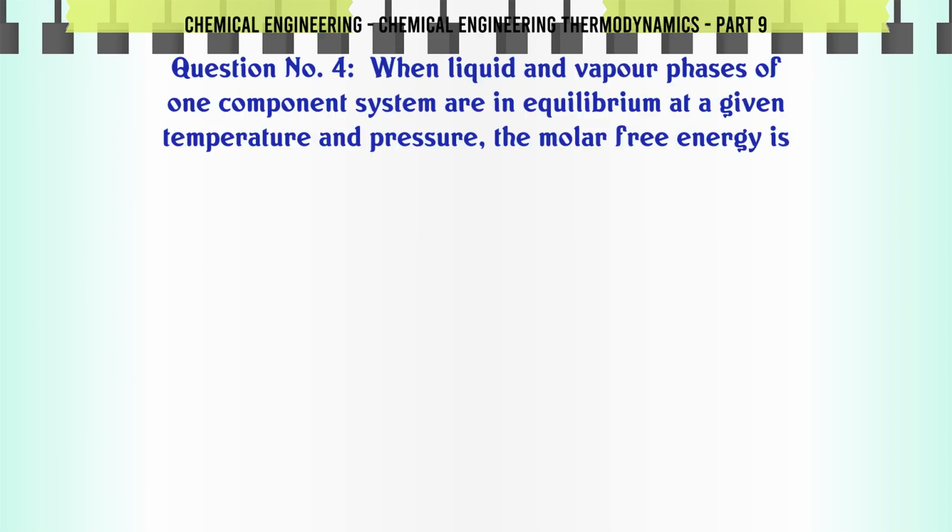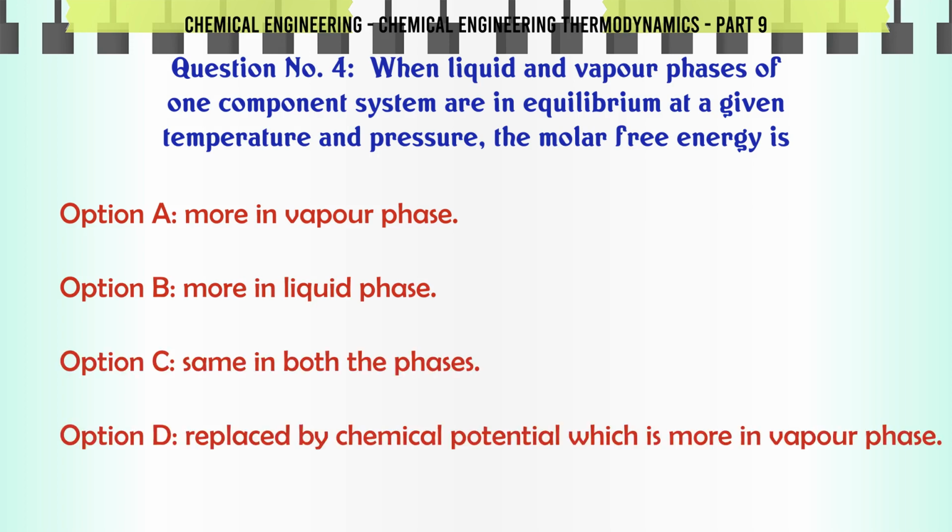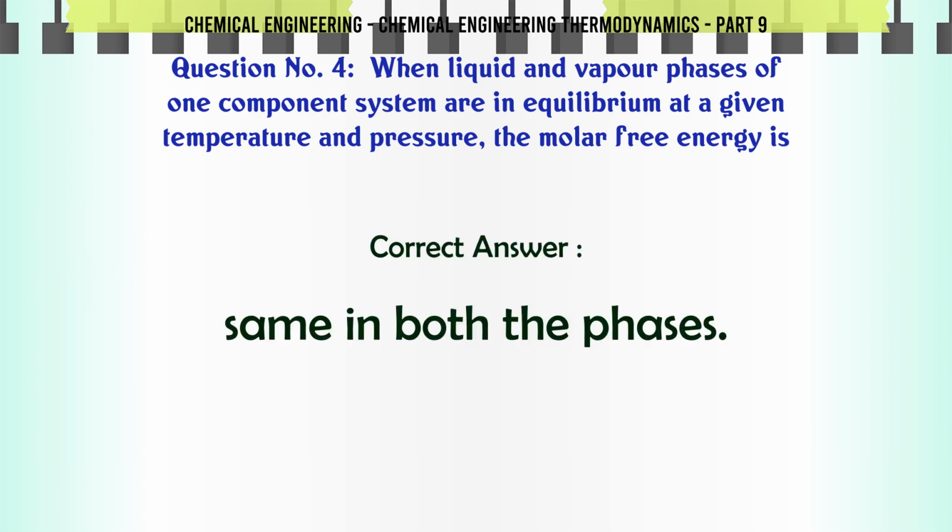When liquid and vapor phases of one component system are in equilibrium at a given temperature and pressure, the molar free energy is: A. more in vapor phase, B. more in liquid phase, C. same in both the phases, D. replaced by chemical potential which is more in vapor phase. The correct answer is same in both the phases.